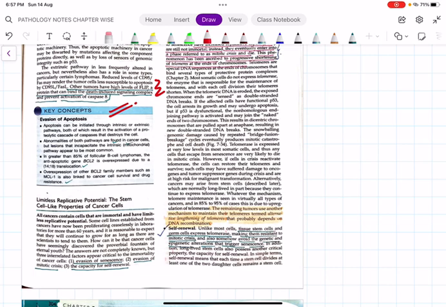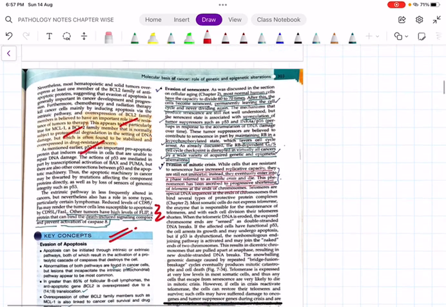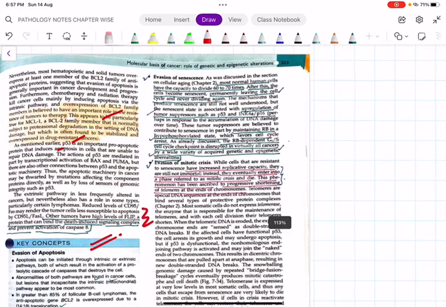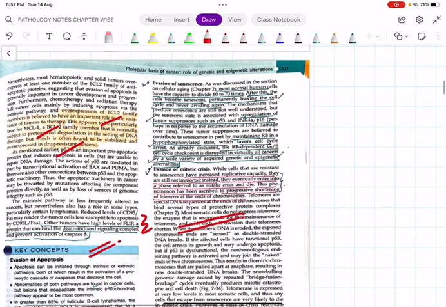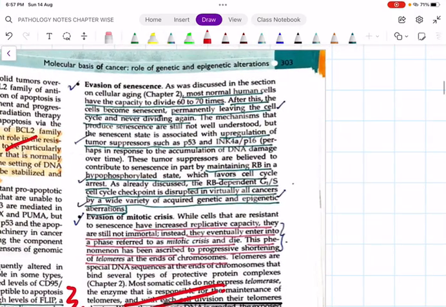Then what are the properties because of which the cancer cell has some stem cell-like properties? The number one important thing is that cancer cells have high levels of the enzyme telomerase, whereas somatic cells do not express this enzyme. Then, most normal human cells have the capacity to divide 60 to 70 times, and this is what we call the Hayflick limit. What is this called?